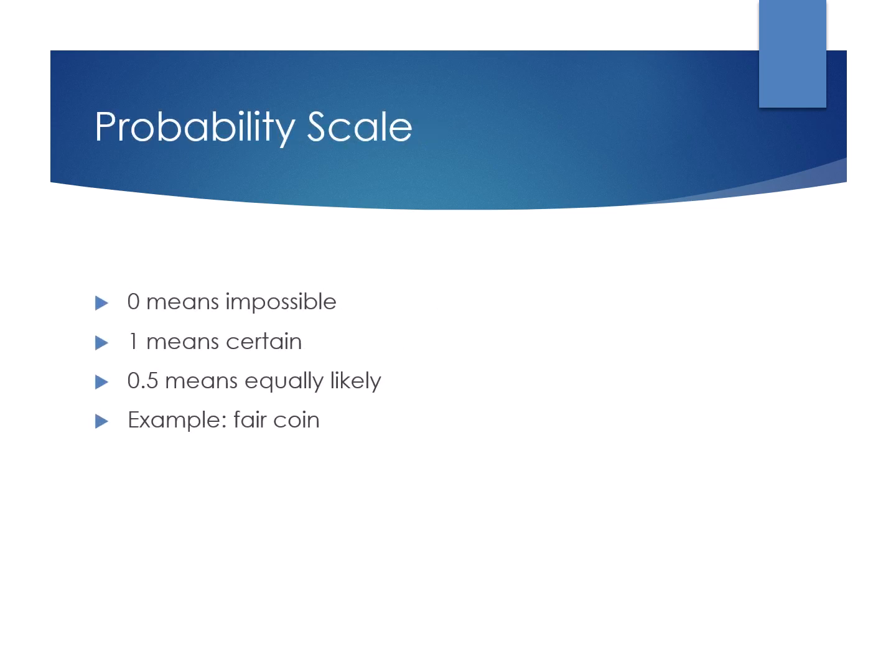Probability scale. Probability values are always between 0 and 1. If probability is 0, the event is impossible. If the probability is 1, the event is certain. A value like 0.5 means the event is equally likely. For example, if a coin has a probability of 0.5 for heads.